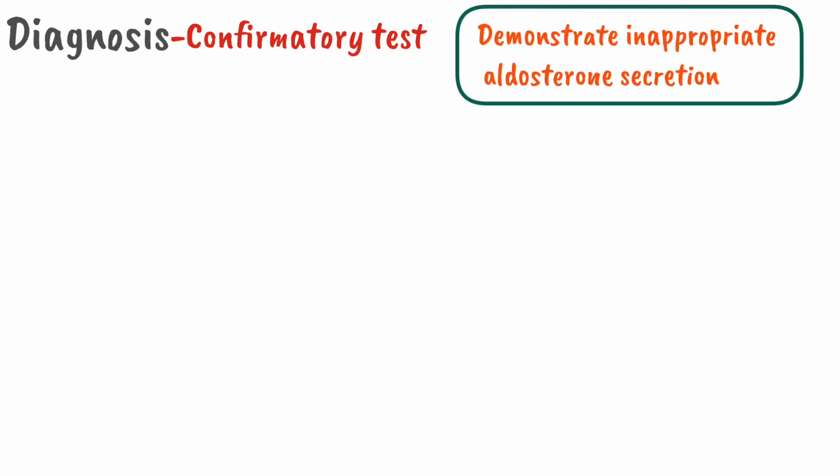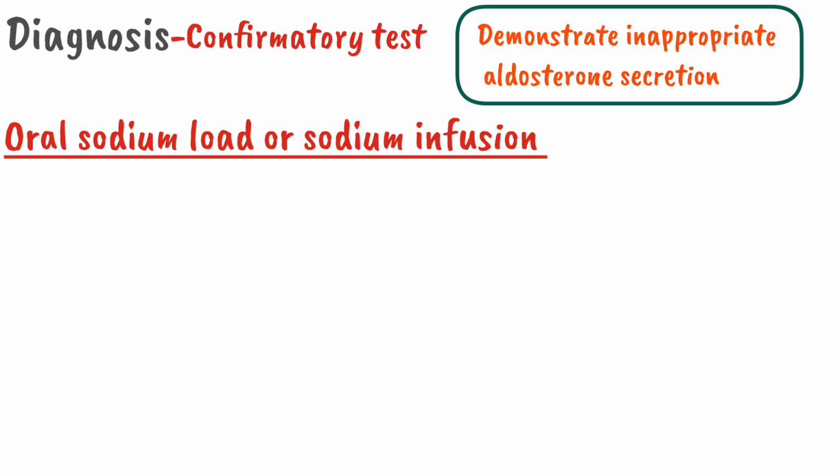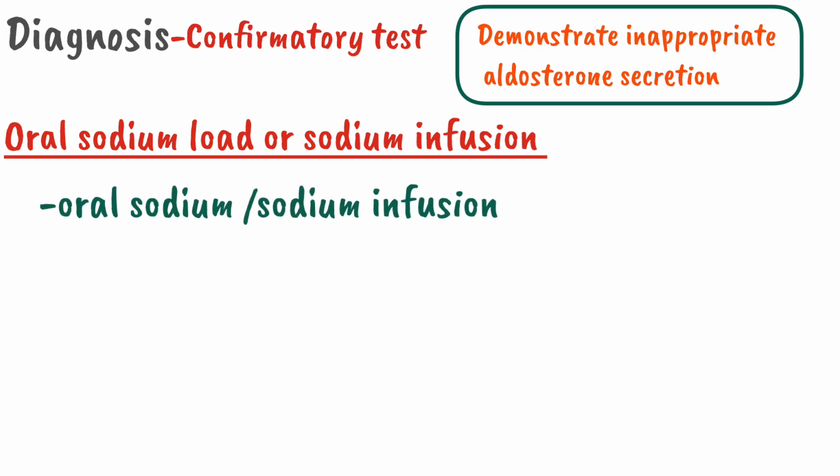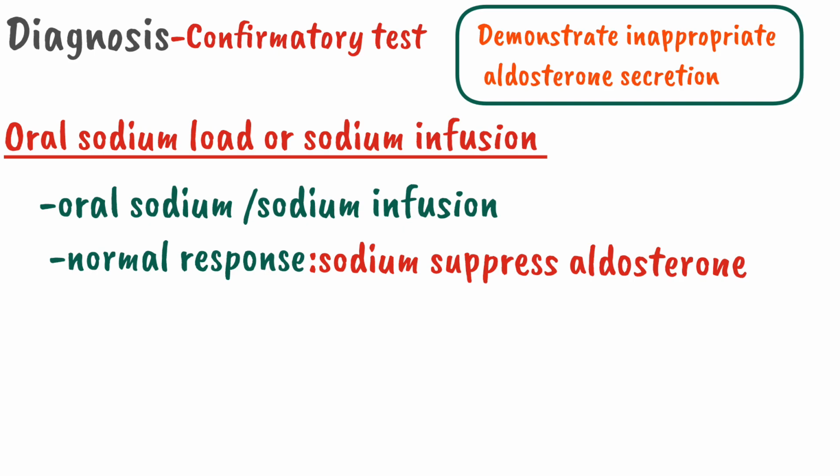After the screening test, let's discuss the confirmatory test for hyperaldosteronism. This test will demonstrate that there is inappropriate aldosterone secretion. For that, the test is called the oral sodium load or sodium infusion test. In this, we give oral sodium or sodium infusion. Under normal circumstances, the sodium will suppress the secretion of aldosterone.